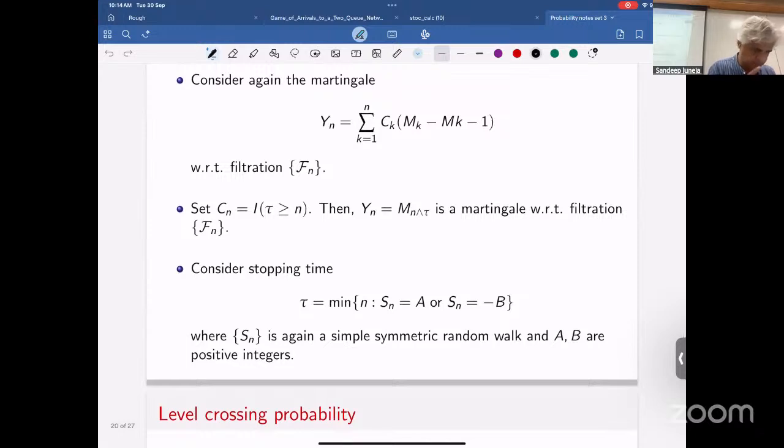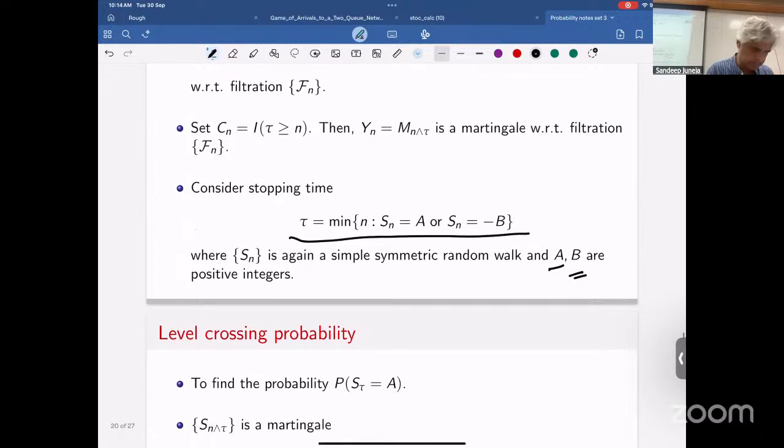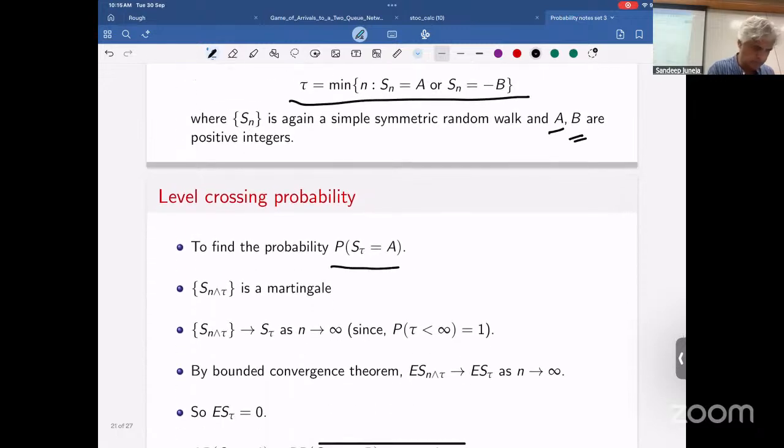So we have a simple symmetric random walk, which takes +1, -1 values at each step, each with probability half. We're asking the chance of its hitting A or -B. Which one does it hit first? It's a level crossing probability. There are two levels, right? So we want to find this probability.